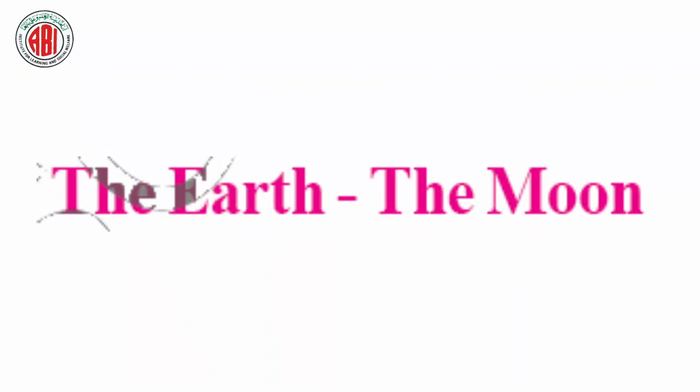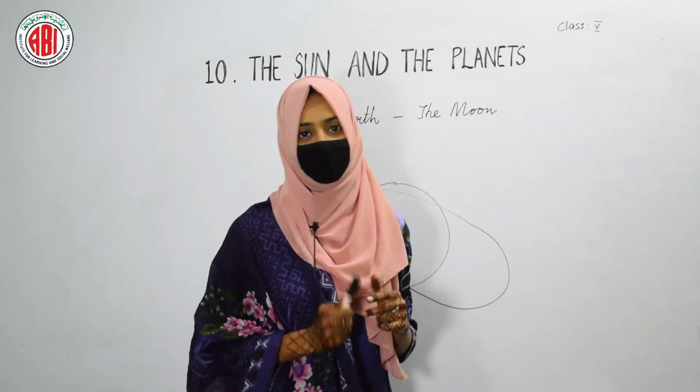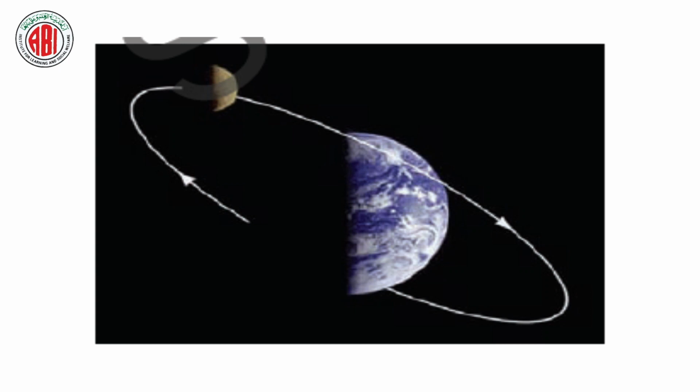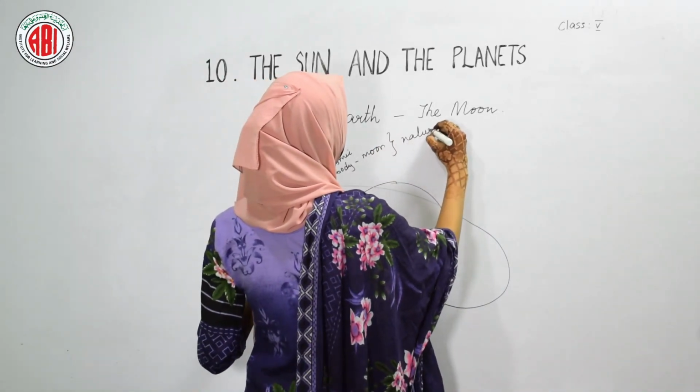Now we are going to learn about the Earth, the Moon. Just before, I told you that Earth is a planet that revolves around the sun. There is a body that revolves around the Earth, and that body is a cosmic body, and we call this cosmic body the moon. So the moon is a natural satellite of the Earth.